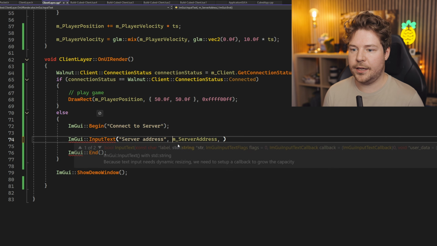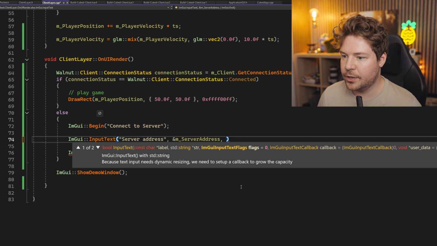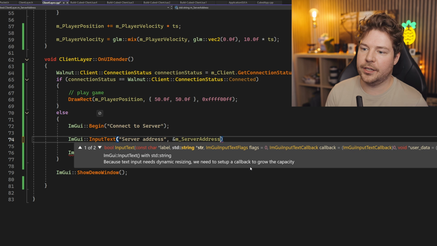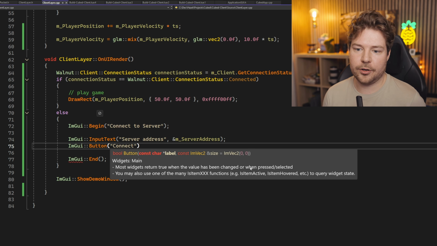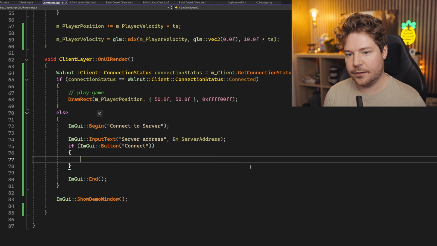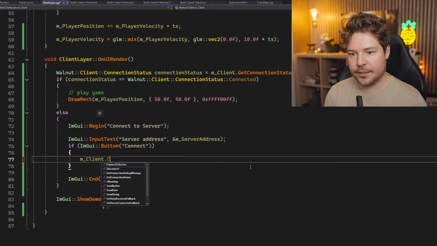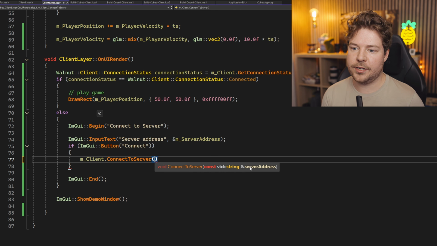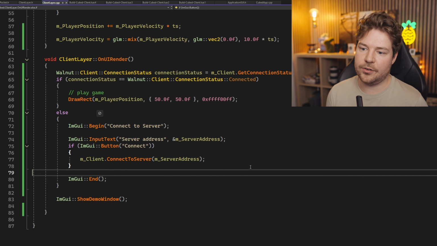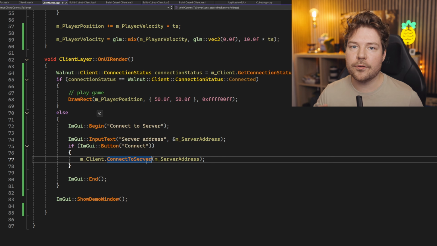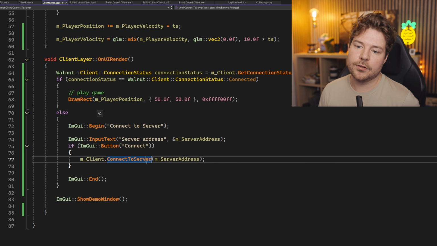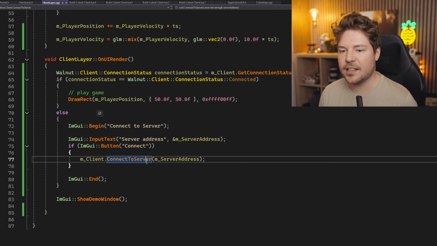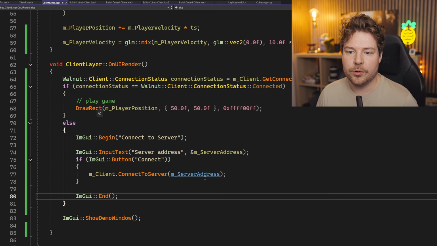We'll pop that in there like that, because it wants a pointer, and then text flags or whatever, I don't really care. We'll just have it be an input text, and then we're just gonna make a button, connect. If button connect, then we're going to do client connect to server, and server address obviously is gonna be that server address that we made there. Now we probably want to resolve it if it's an IP address using DNS and get the actual IP address, also handle the port number correctly, validate it, do all that stuff. But for now, we'll just keep it simple.